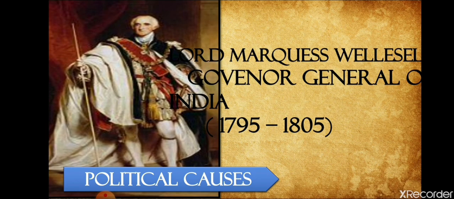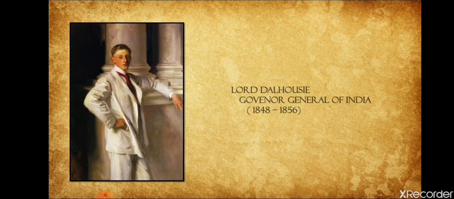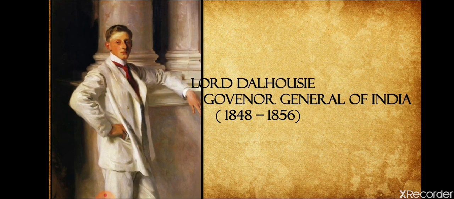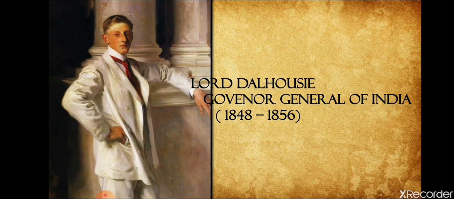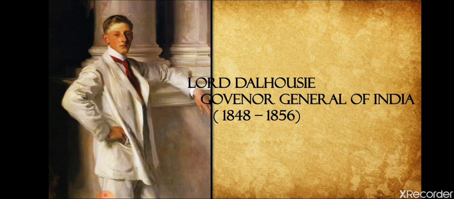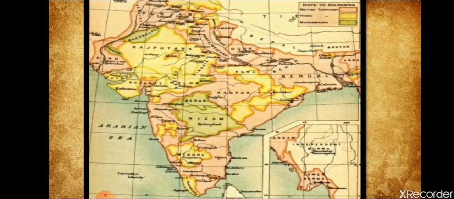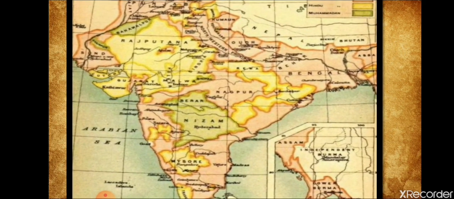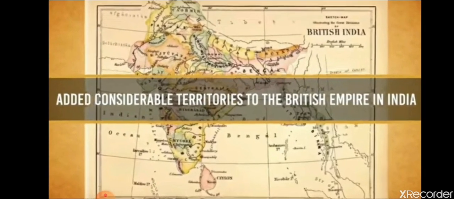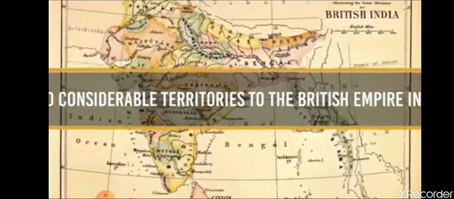Next, we have Lord Dalhousie, the Governor General of India from 1848 to 1856. Under him the British followed expansionist policies in India. Through his policies, he had added considerable territories to the British Empire in India.